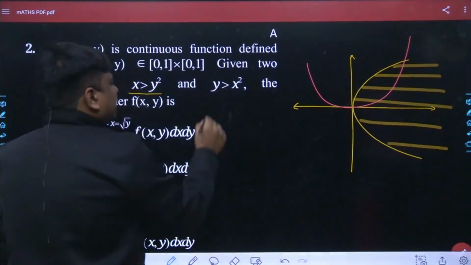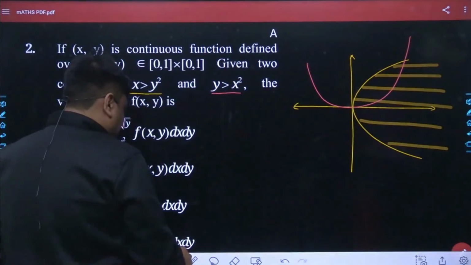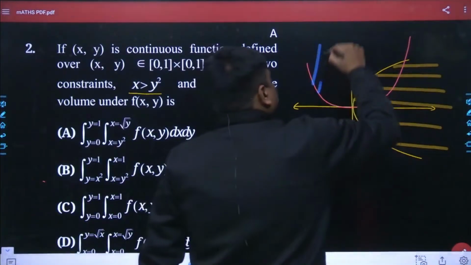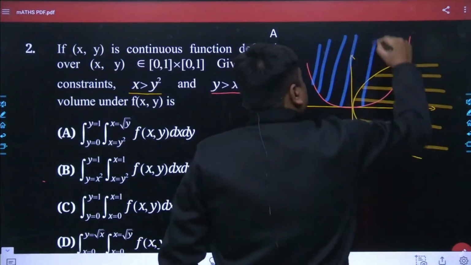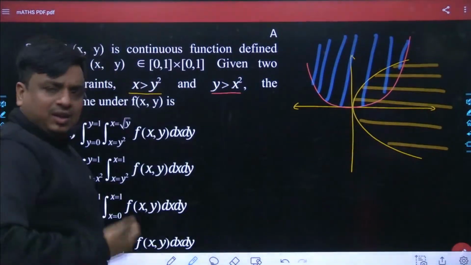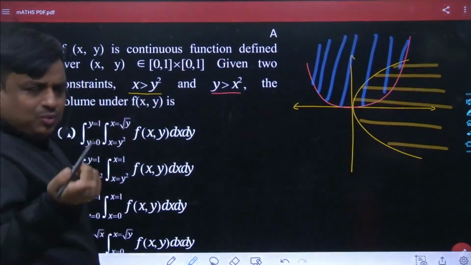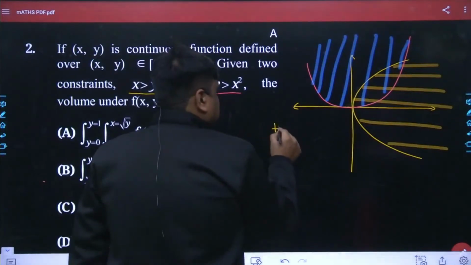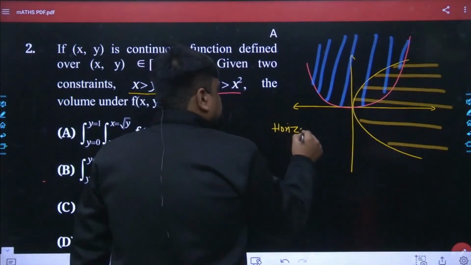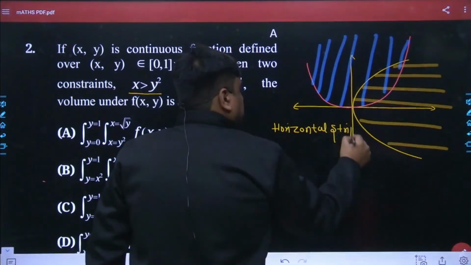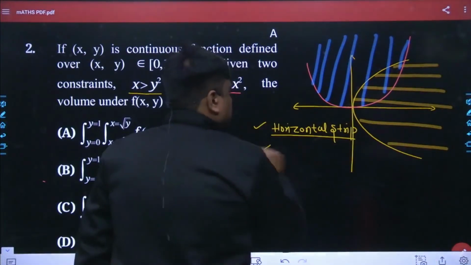But they had not been focusing over y is equals to x square. They had been focusing over y greater than x square. So this region is going to be y greater than x square, this one upside. So if we talk about the common region, this has been the common region which we had to calculate using the integration. Which strip has to be chosen? Obviously the horizontal strip is chosen. So yes, this has been a problem of a horizontal strip.